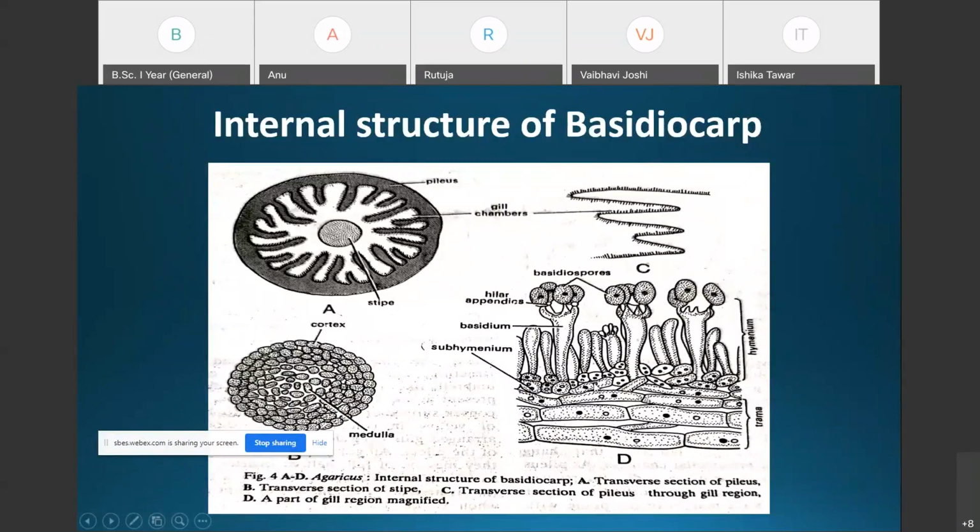Then the subhymenium region. Here you can see the subhymenium region. The subhymenium region is also referred to as the hypothecium.